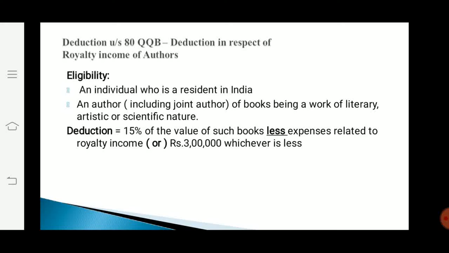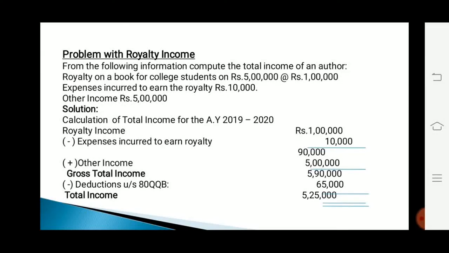Regarding the quantum of deduction, 15% of the value of such books less expenses related to royalty income, or rupees 3 lakhs, whichever is less, can be claimed as deduction. Let us see a problem with royalty income. From the following information, compute the total income of an author.